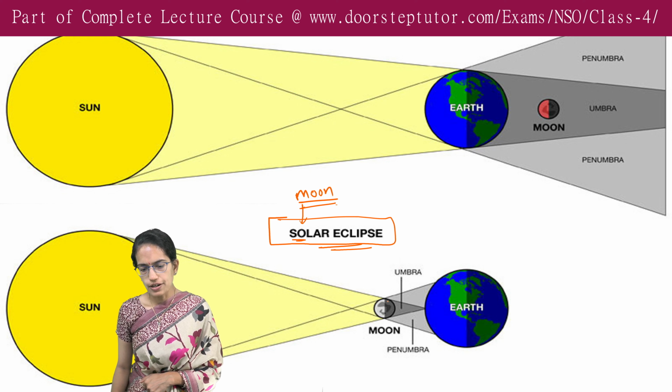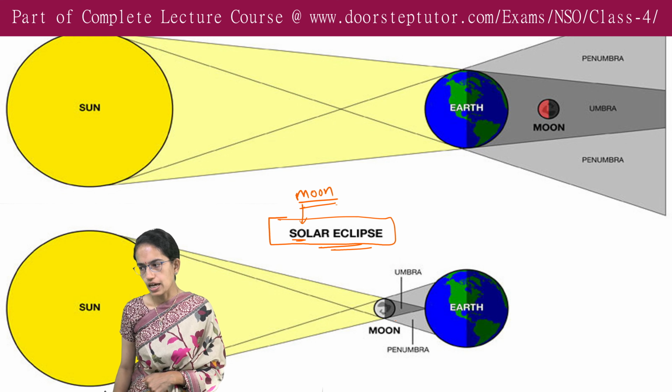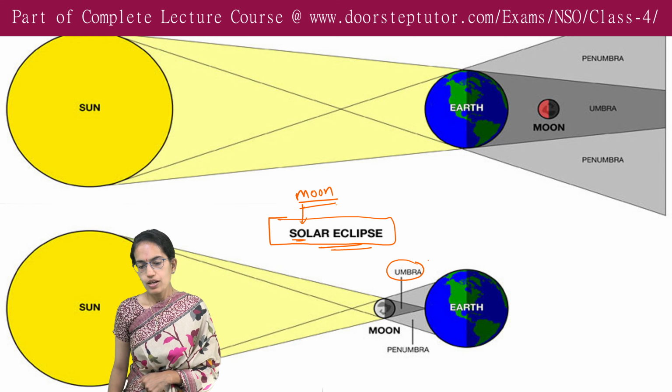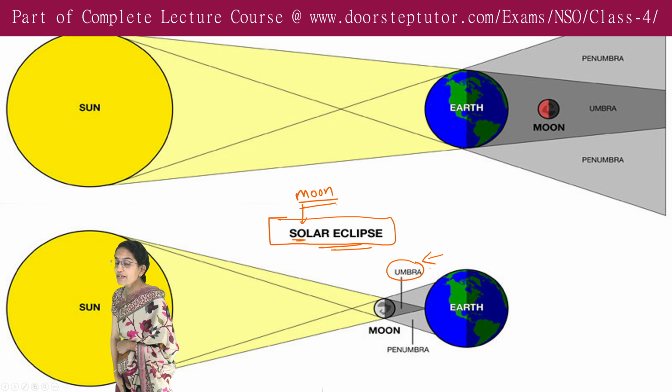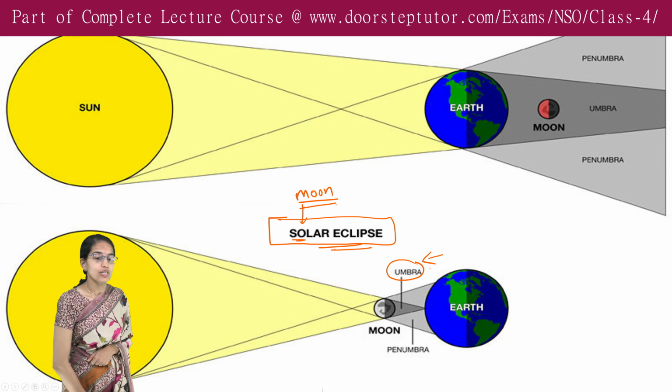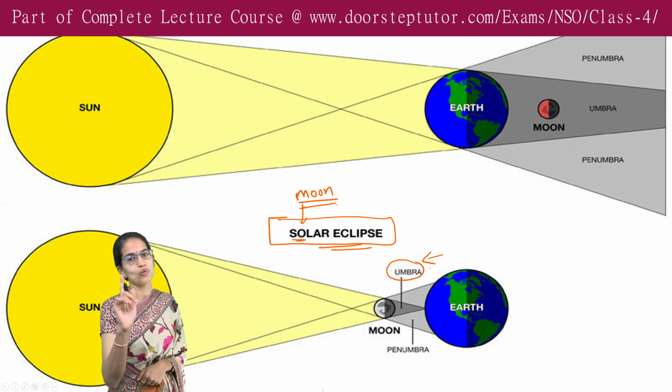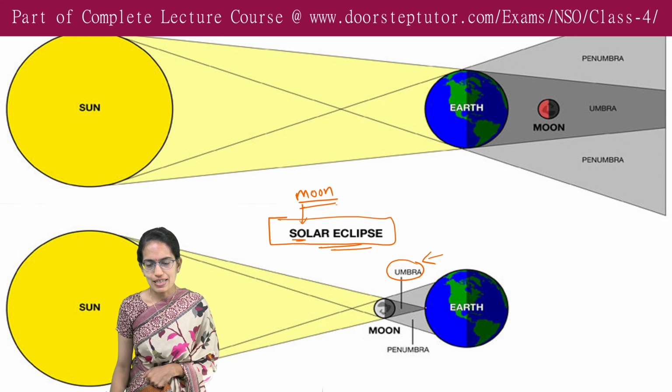Now the shadow, which is the darker part or the core shadow, is called umbra. Very interesting to note, in case of solar eclipse, only if you are in the umbra region you would be able to see a total solar eclipse. So we say that this point